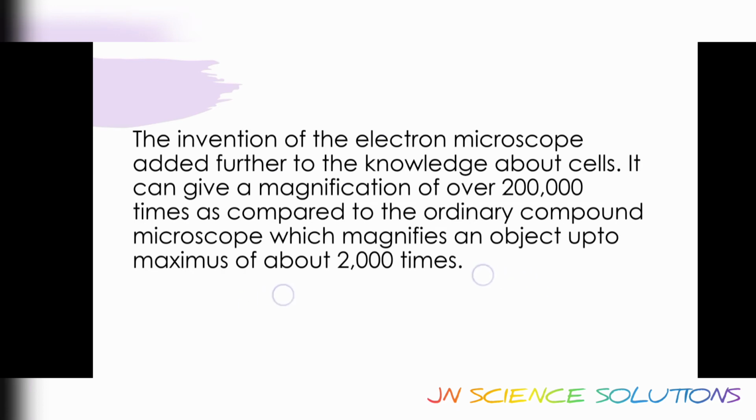Now we can say that a compound microscope is of 2000 times, and multiply 2000 times with 200,000 times, and you will know how much magnifying, observation power it has. So this is the electron microscope.